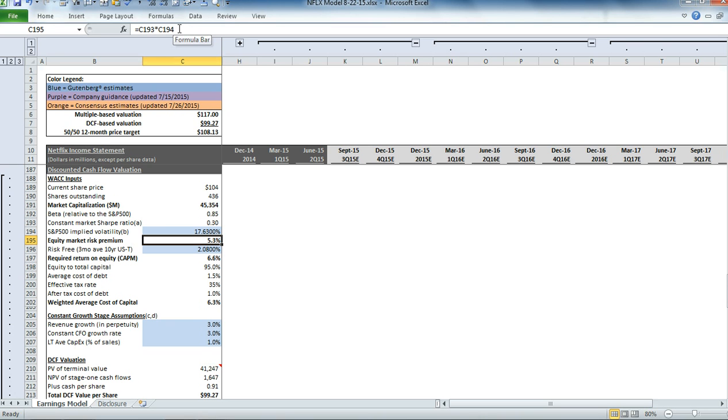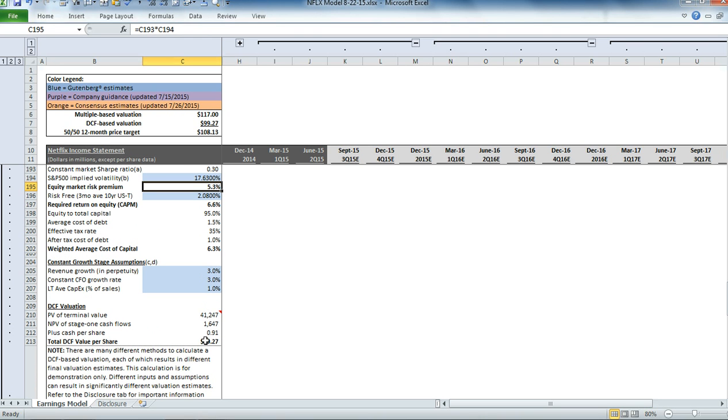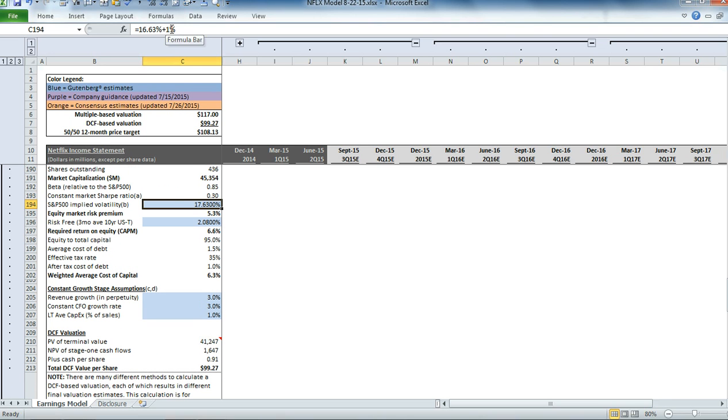So you can see what happened down here when we did that. The share valuation dropped from $108 to $99.27. So that's a decline of about 8%. So you can see shares are relatively sensitive to changes in volatility. So we'll change that one back.